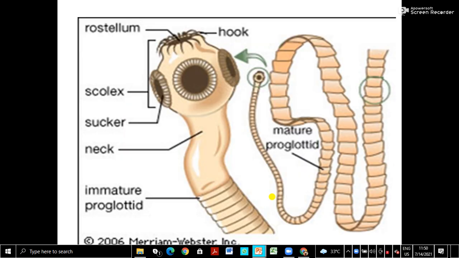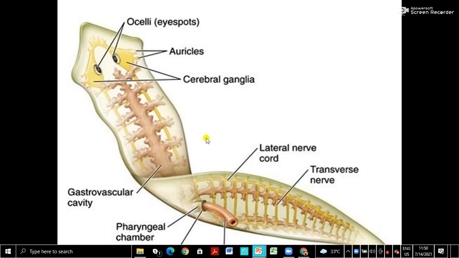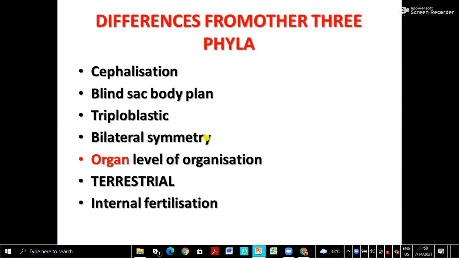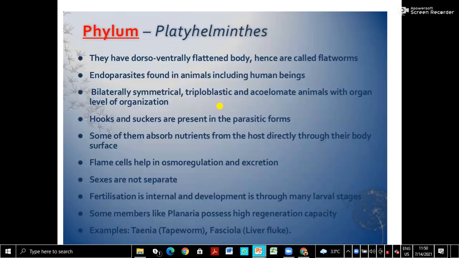So this is all about the phylum Platyhelminthes. They are the fourth phylum, and in many respects they are more advanced than the first three phyla. Again, they are flatworms, endoparasites, with bilateral symmetry, triploblastic and acoelomate.